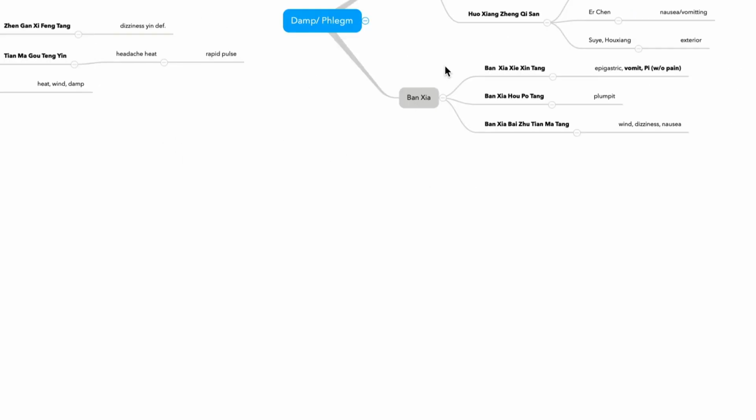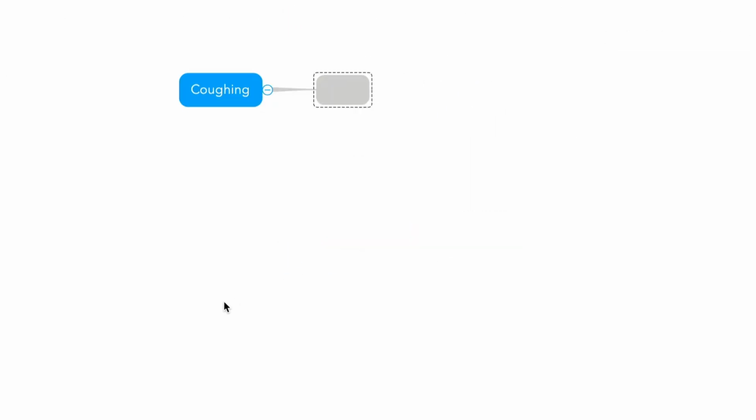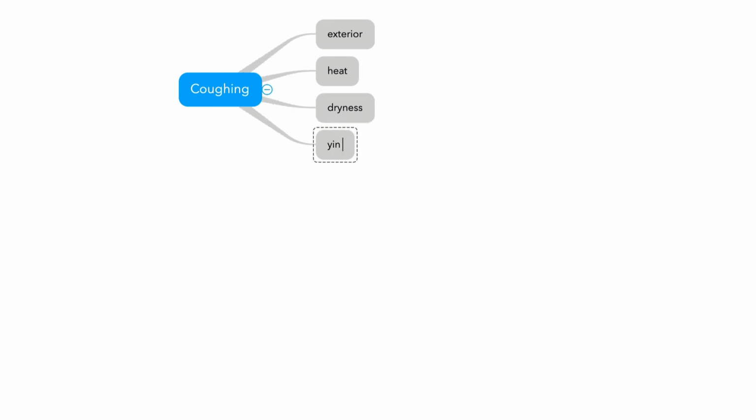There are so many formulas with coughing. This is actually how I treat the coughing patient. So this is not only for the examination, but it will be helpful to treat coughing patients in your practice. First, exterior. So very recent onset, common cold symptoms with the exterior signs and coughing. Second, interior heat. Third, dryness, dry coughing. Fourth, deficiency. So these are the steps going chronic.